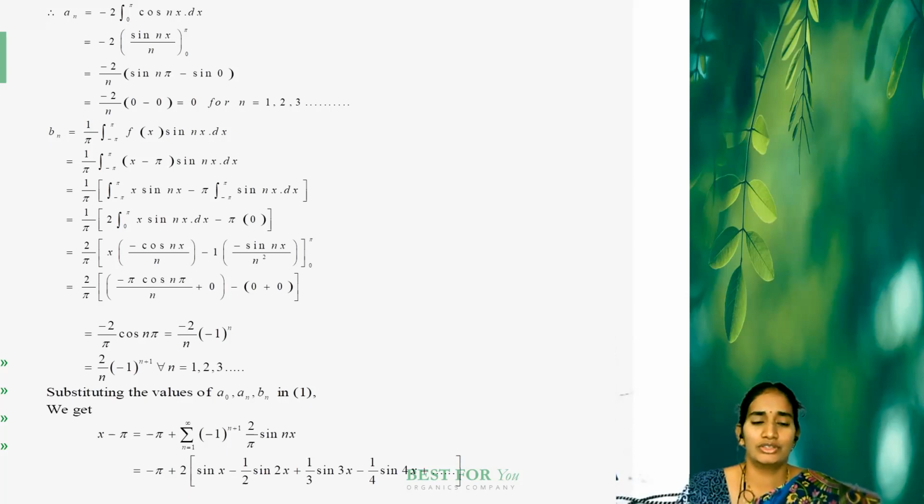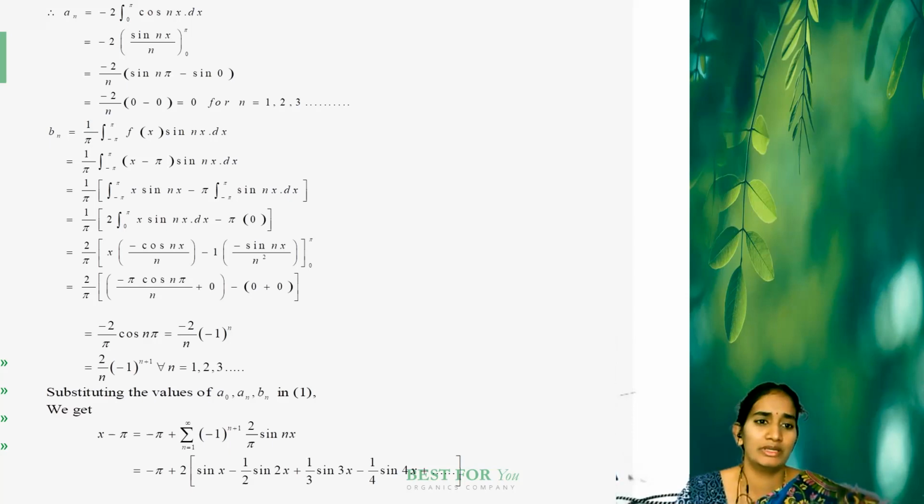Why? Substituting n is 1, sin pi is 0. n is 2, sin 2 pi is also 0. 3 pi, 4 pi, everything is 0. We know sin 0 is 0. So these two values give 0 minus 0. Totally, your a_n value equals 0 when substituting n equal to 1, 2, 3, up to infinity. Next we find the value of b_n.